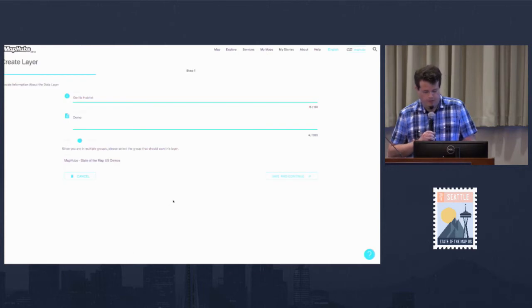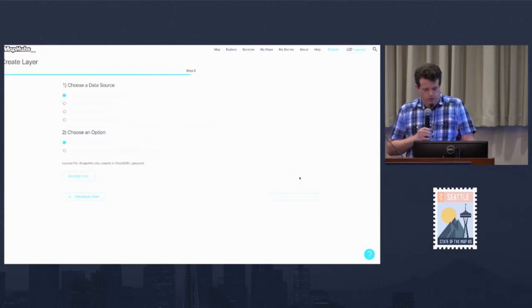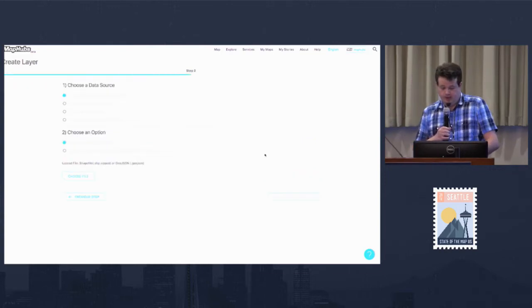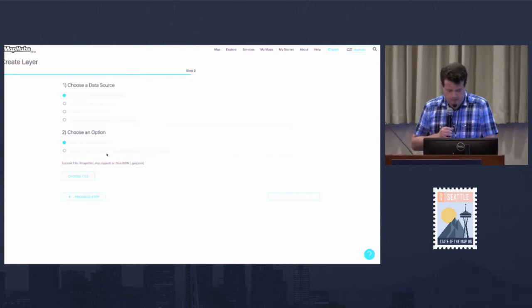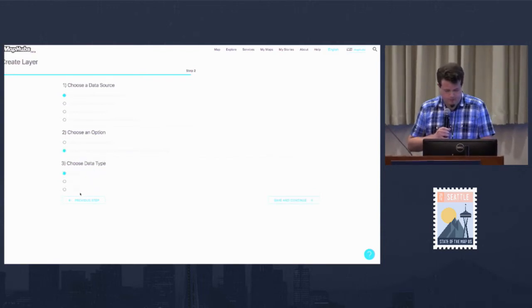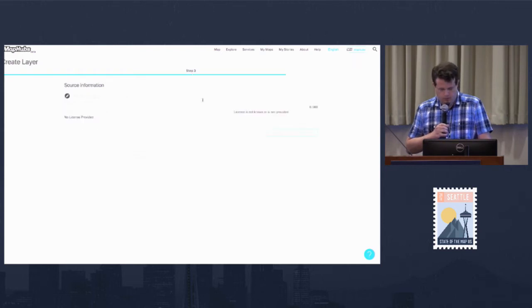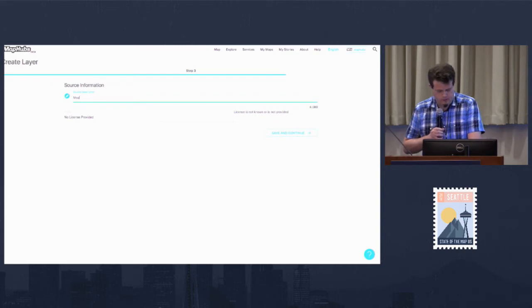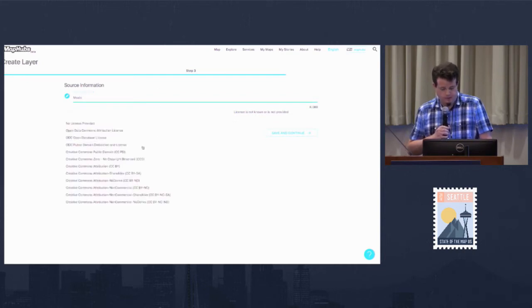And here I have to pick where I want this data to live, and I made a group for the demo data here. All right, now I would have the option here to load data in if I had a shapefile or something, but I'm going to do a new empty data set and polygon, and pick the source. And I'll say this is Lobby data, and we can pick a license.